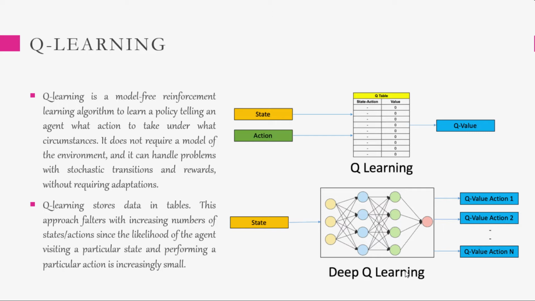Basically, Q-learning stores data in table form. As we can see, it contains states, actions and values, which are then converted into the Q values, which can be further used for a training process.